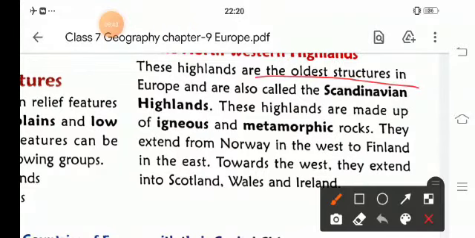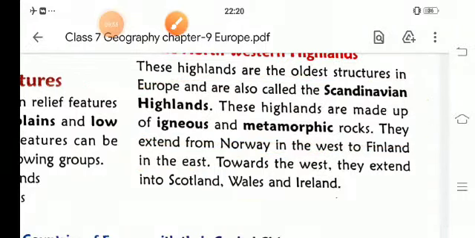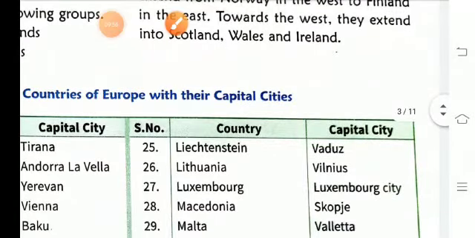The Scandinavian Highlands are made of metamorphic rocks and extend from Norway in the west to Finland in the east. And towards the west, they extend into Scotland, Wales and Ireland.